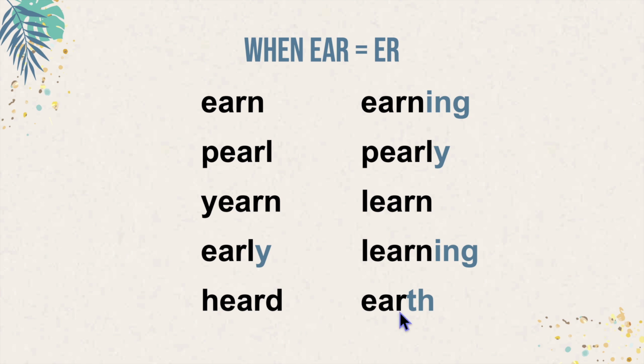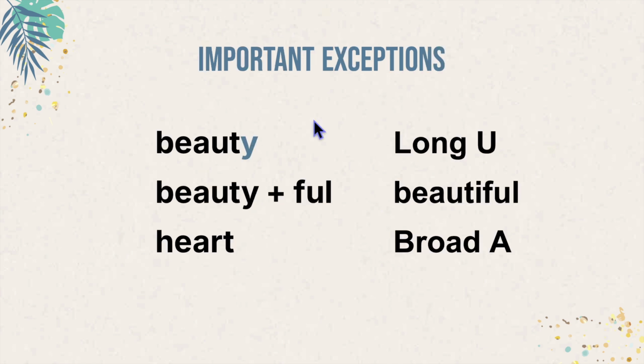Heard, heard. TH will have its first sound of th here, earth. Here are some important exceptions to know about. In this word, E, A, and U together are going to have a long U sound, and the Y is going to have the long E sound. So this word is beauty.